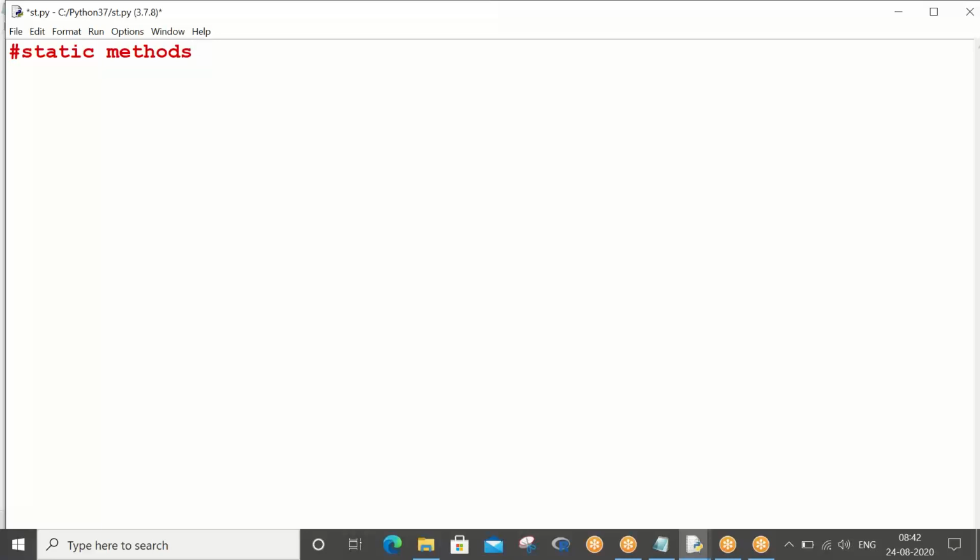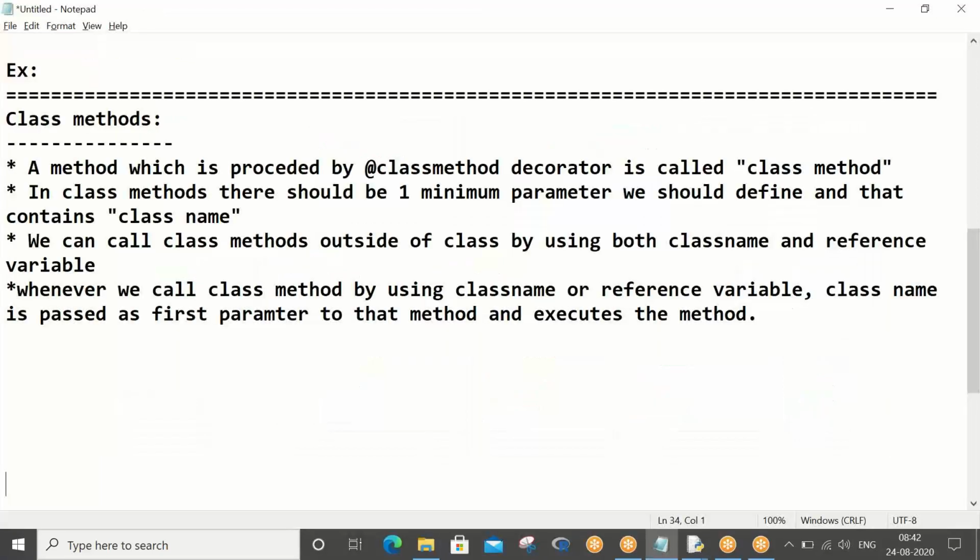Just take a couple of points about static methods. A method which is preceded by the same first point, just change the decorator.